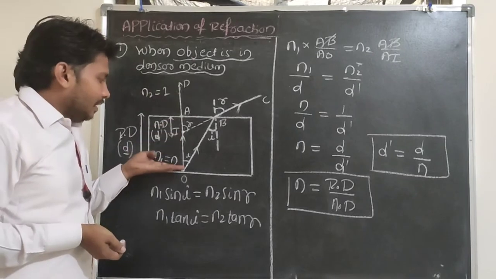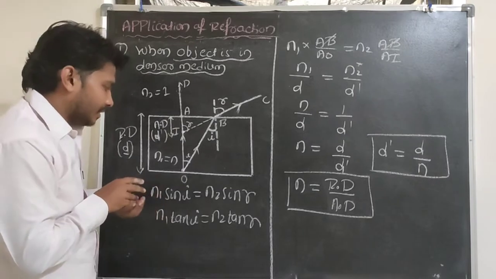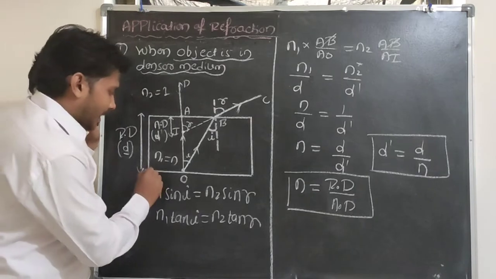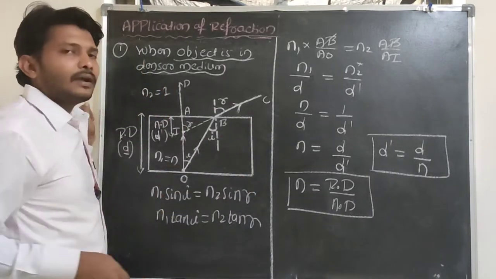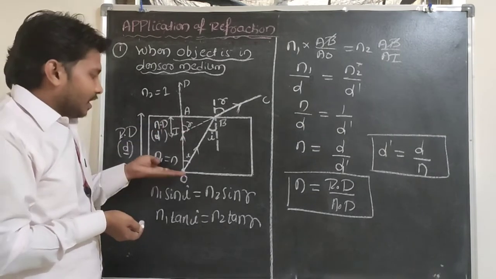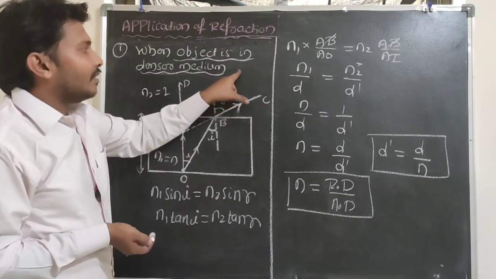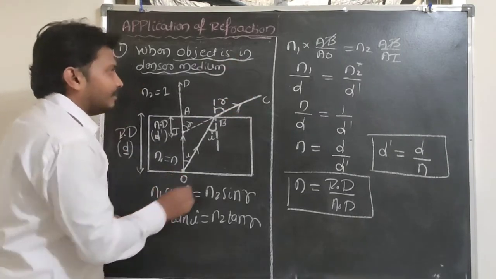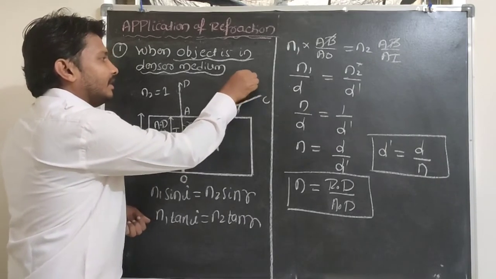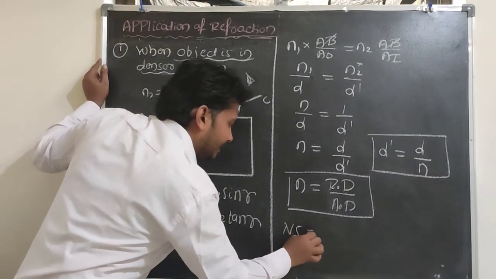So now I will calculate how much shift exists here. That shift we can call the normal shift here. For example, actually the object is at point O here, or at the bottom of the container. So this object appears to rise in the upward direction. How much shift exists when you observe this object in case of a rarer medium? The object is in a denser medium and the observer is in a rarer medium. How much shift exists, I need to calculate.